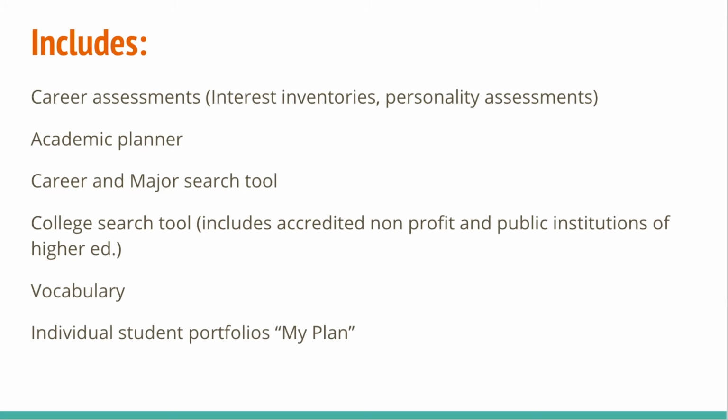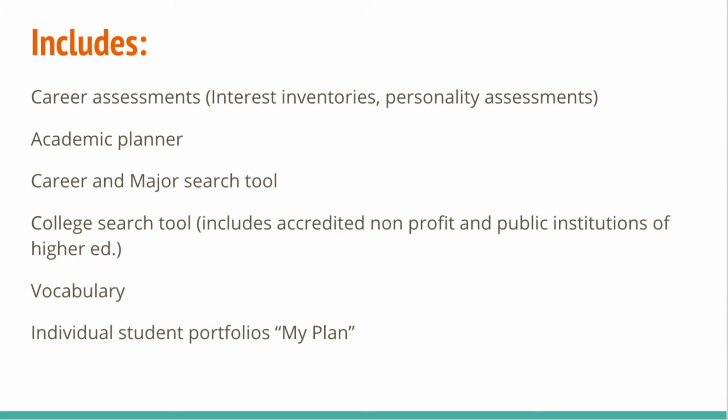And it also allows them to utilize the academic planner. So the academic planner is where the students are able to go in and map out the courses that they need to take in high school in order to meet their goals. And so this could be ensuring that they stay on track for their A to G completion, meeting those college prep requirements for the UCs and CSUs, taking those courses that are going to benefit them in their career field, and so forth.